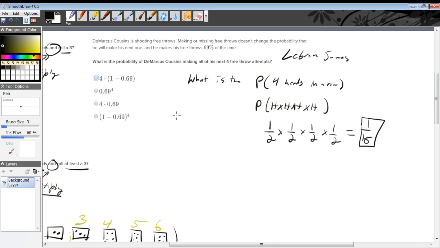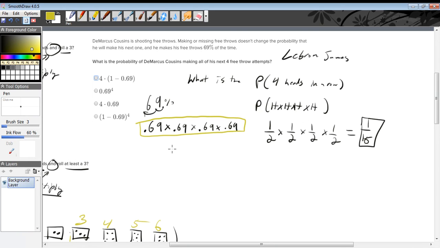Okay, so the probability of him making a free throw is 0.69, which came from 69%, but I took the decimal and moved it 2 places over. And I want the probability of 4 in a row, so this is the probability of the first, and then this is the second, and this is the third. I want first and then a second and then a third, and then finally a fourth. So this here will give me the probability of making 4 in a row.